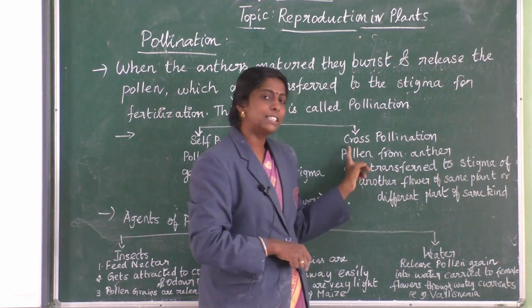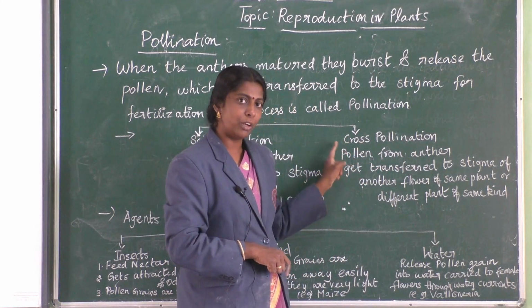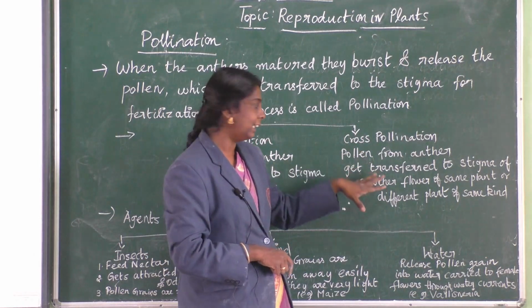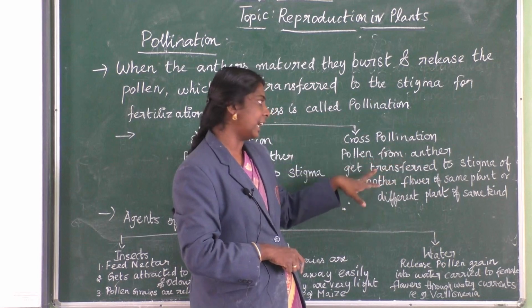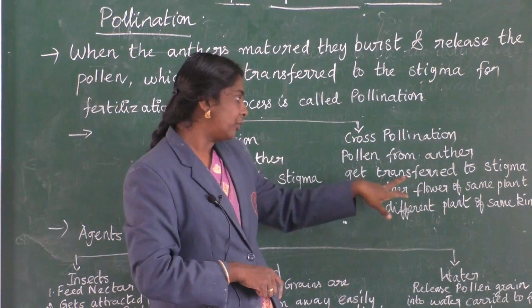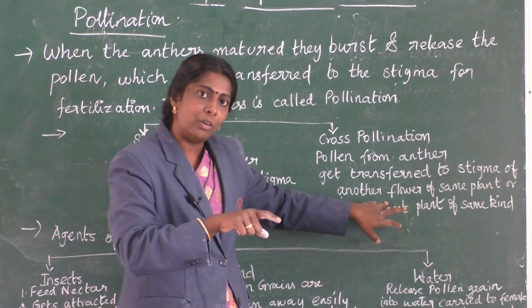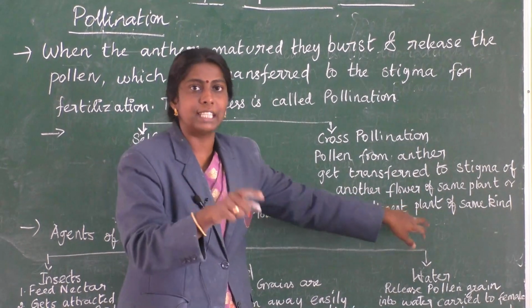Now the second thing is about cross-pollination. In cross-pollination, the same transfer is done here. Pollen from the anther gets transferred to the stigma of either another flower of the same plant, or else another plant of the same kind.